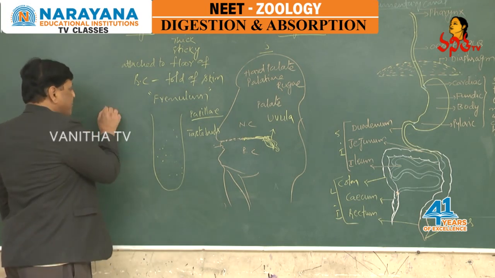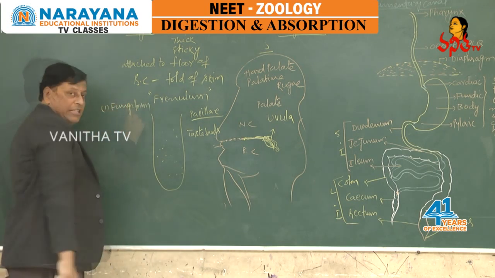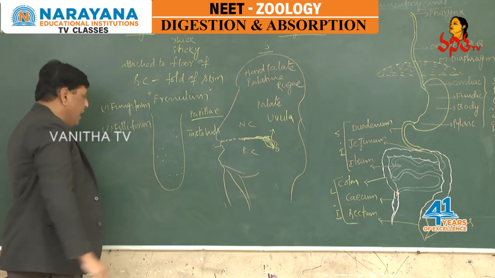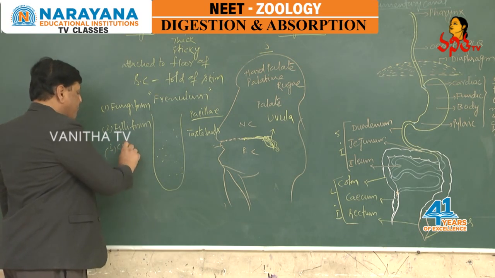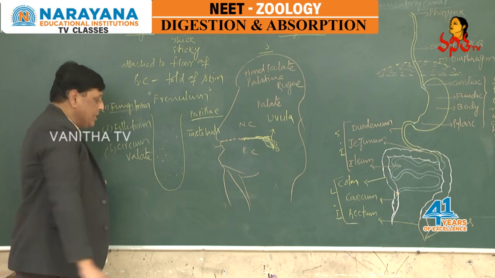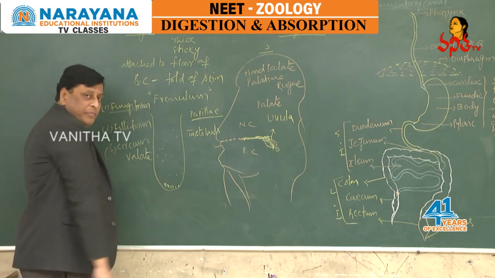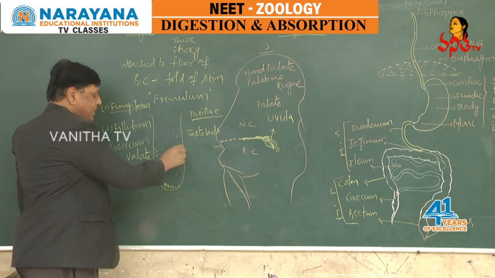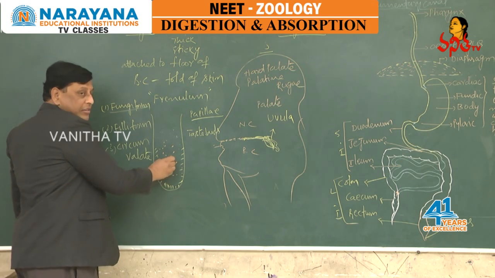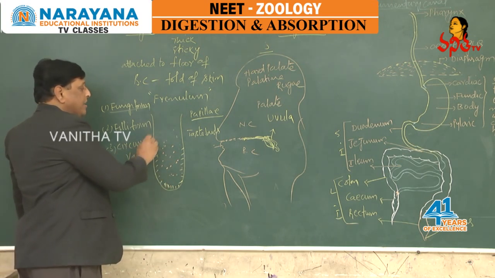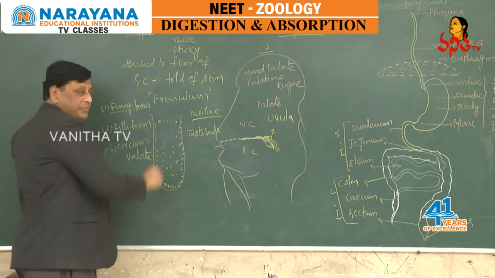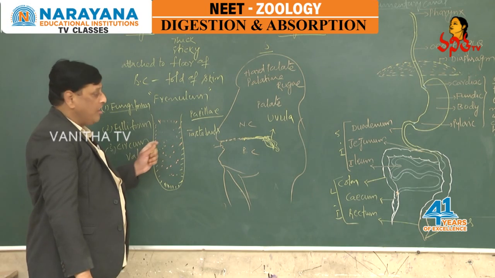They are, first, fungiform taste buds, second, filiform taste buds, and third, circumvallate taste buds. Fungiform taste buds are present on the tip and anterior margins of the tongue, whereas filiform are present on the surface of the tongue, and circumvallate are present at the base and posterior margins of the tongue. They are helpful in tasting the food material.